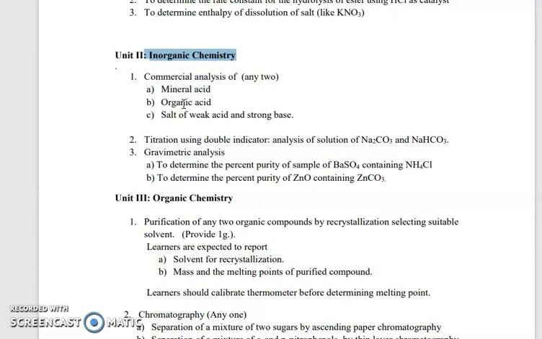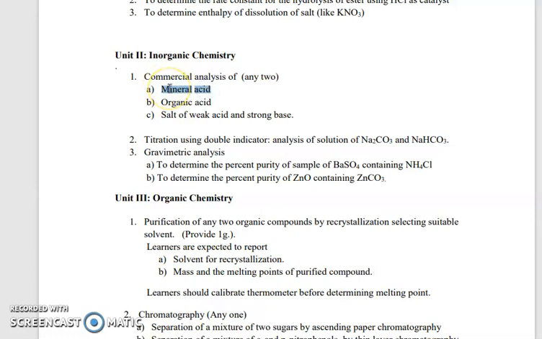In these practicals, we learn the commercial analysis of various compounds like mineral acids, organic acids, salts, oxalic acid, and strong base. What do we learn in this practical?